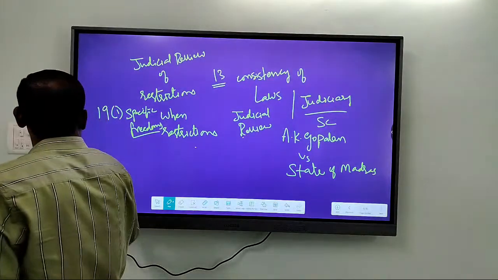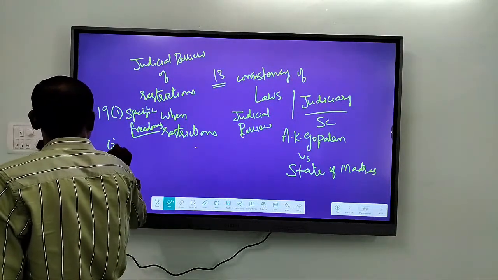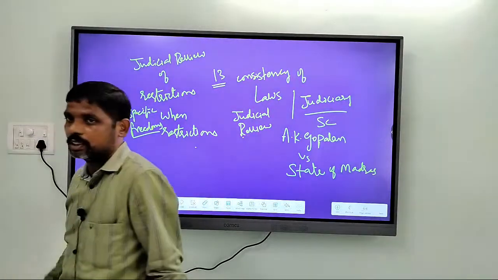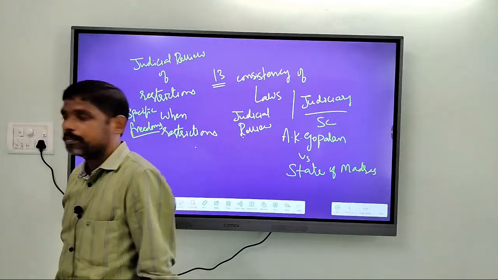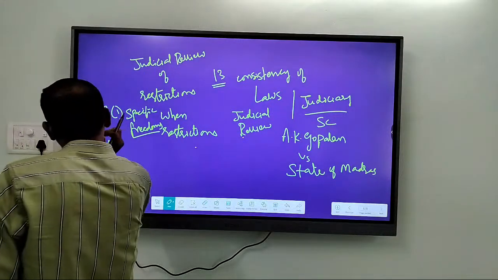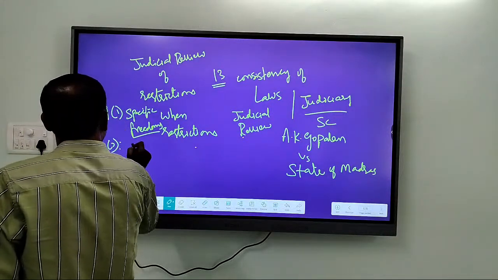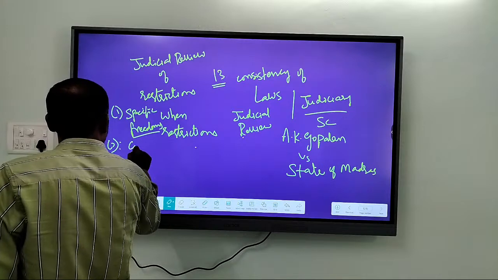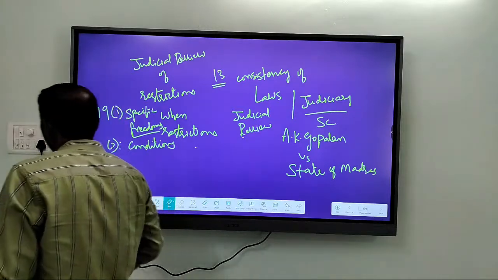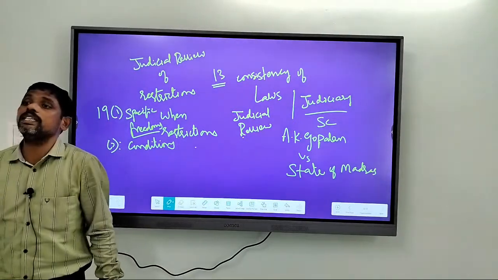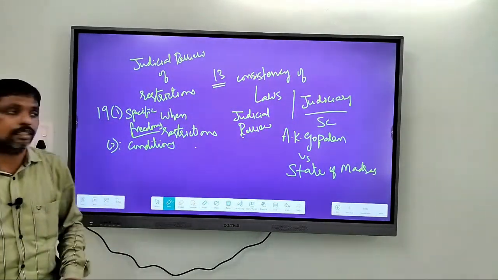Alright. Not only do we have these specific freedoms, but article 19 clause 2 also contains the conditions for using those freedoms.